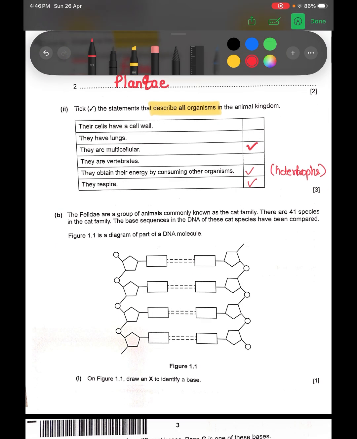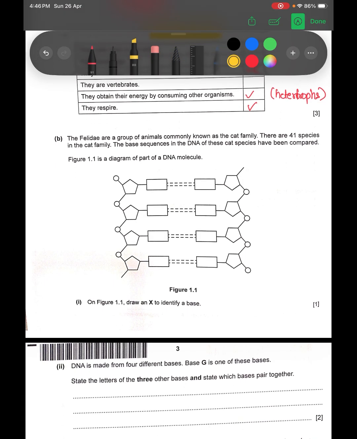Moving on to the B part of the first question. So this is again a 1-marker question where Felidae are a group of animals which are commonly known as the cat family. There are 41 species in the cat family. The base sequence of DNA of cat species have been compared. So here you need to draw an X to identify a base.